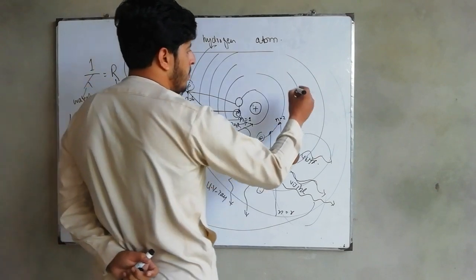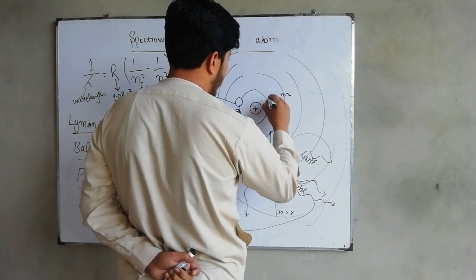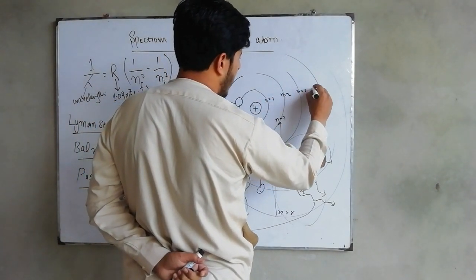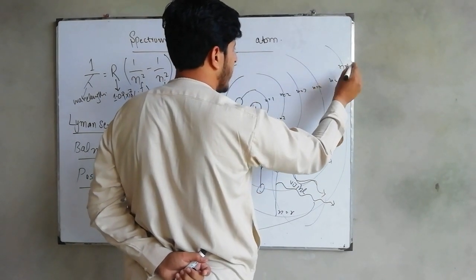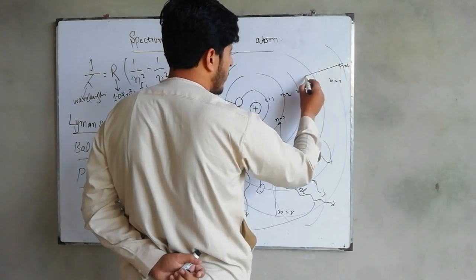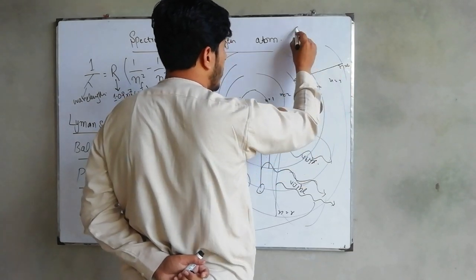For example, this is n is equal to 1, n is equal to 2, n is equal to 3, n is equal to 4, n is equal to 5, and n is equal to 6. So if the transition is from n is equal to 6 to n is equal to 3, the light will be in the infrared region.